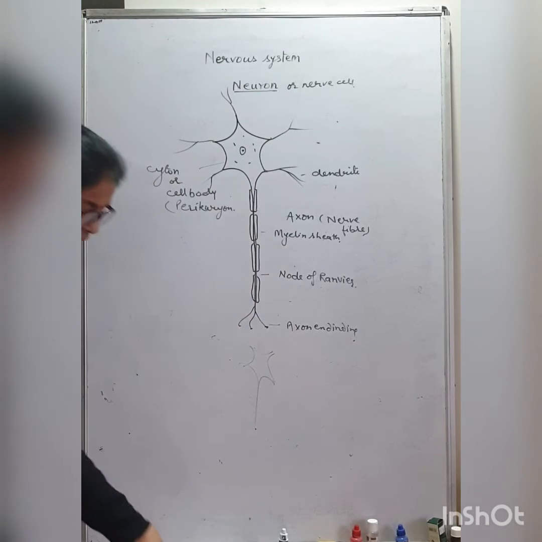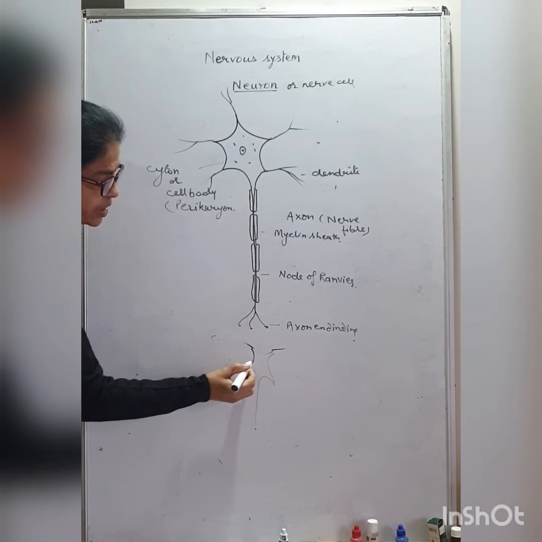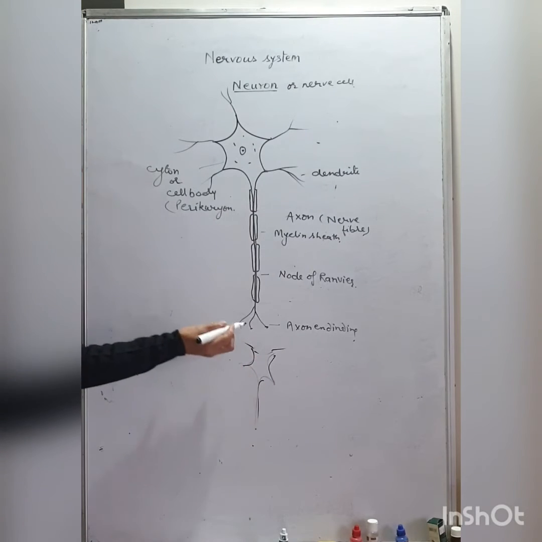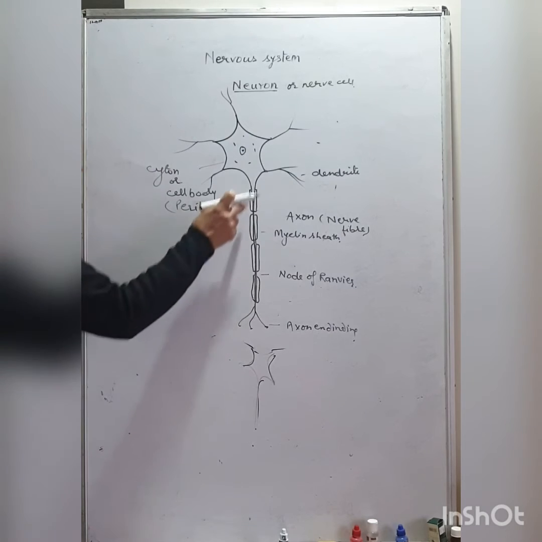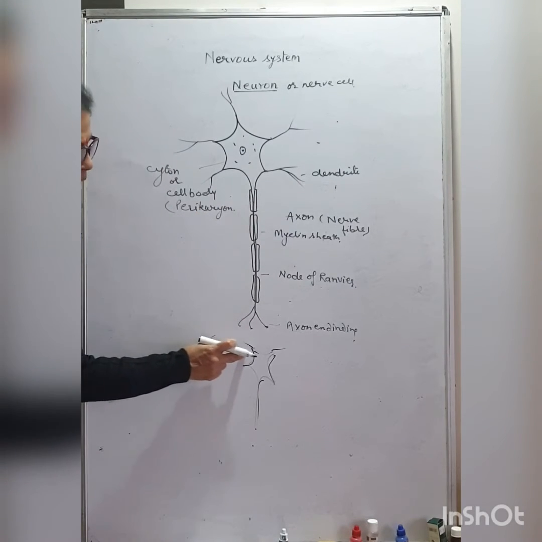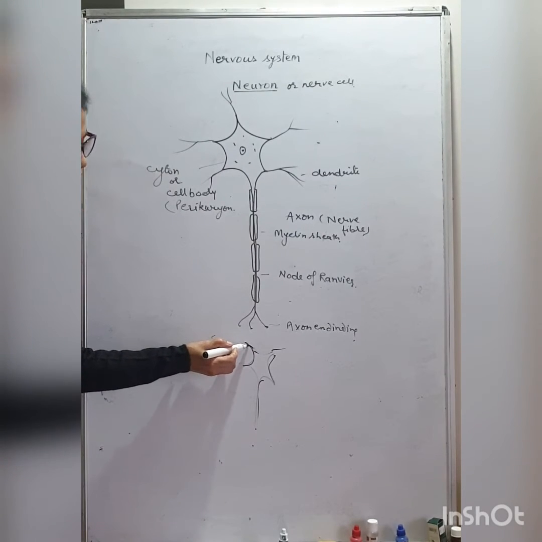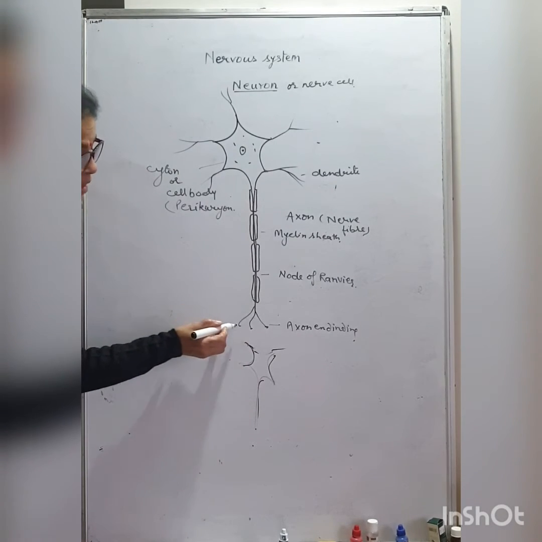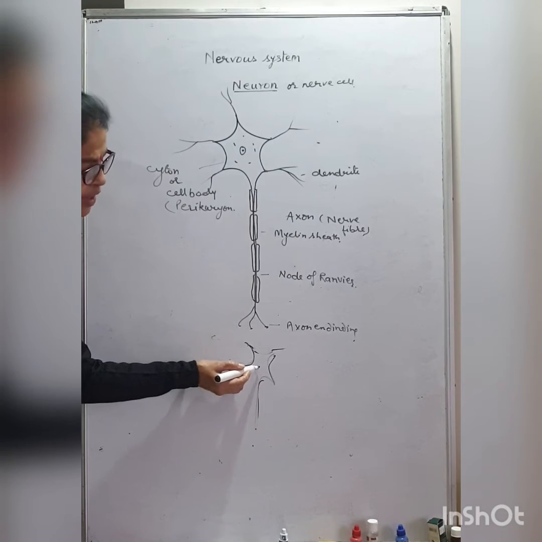The message transmits from the axon ending of one neuron to the dendrite of another neuron.